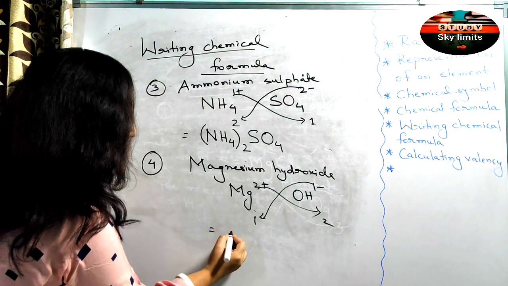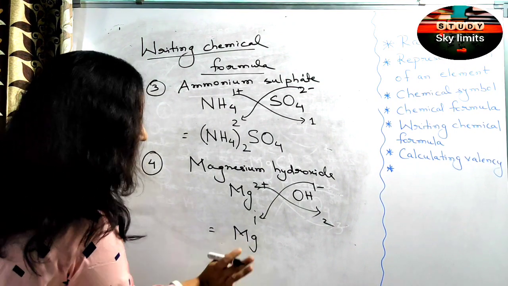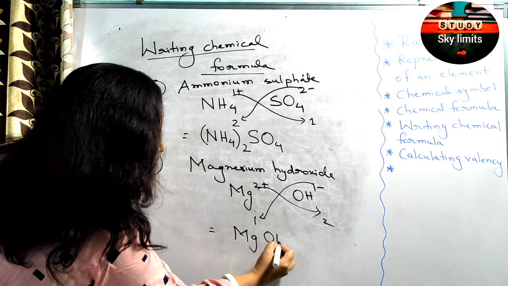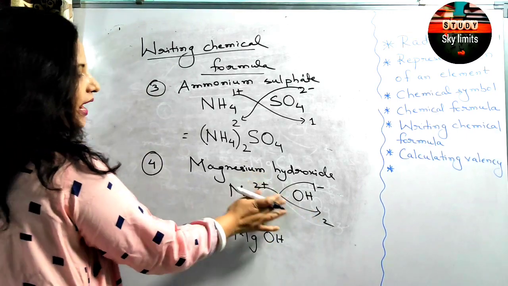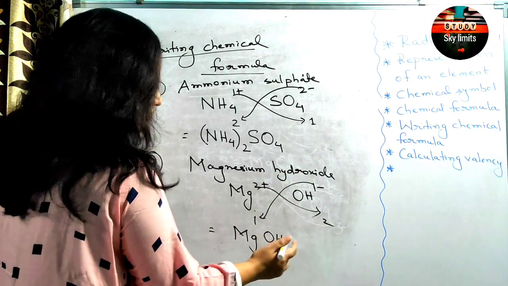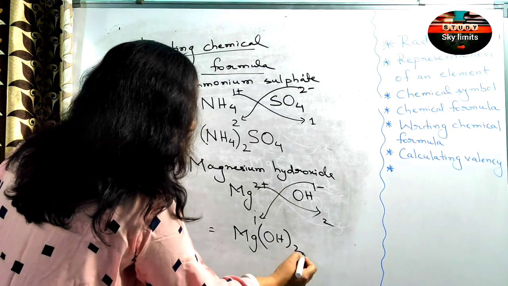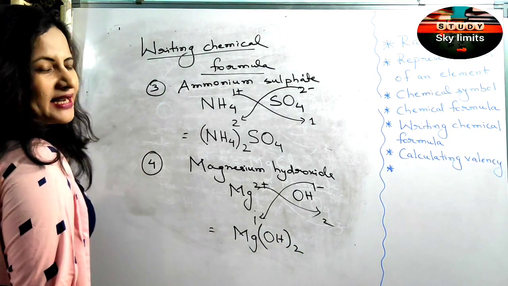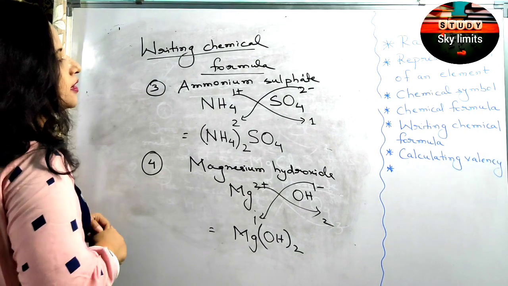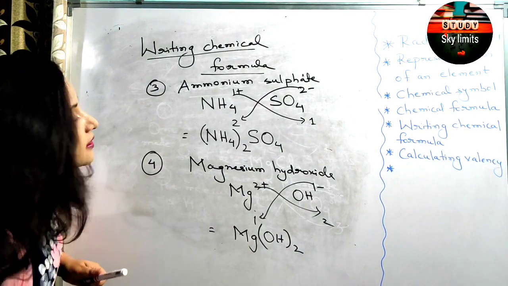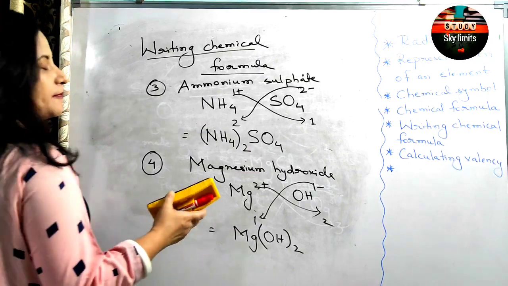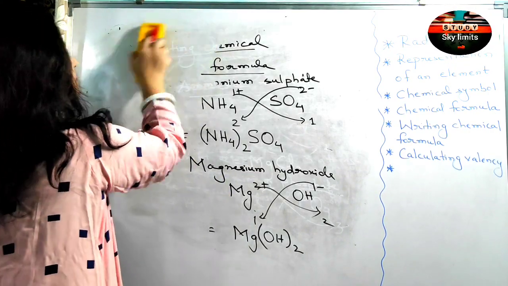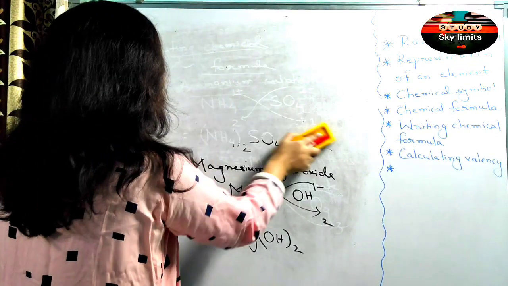So now we can say that it is Mg, OH. For the whole hydroxide, this 2 is there, so we will write OH whole 2. This 2 is for oxygen as well as for hydrogen. I think the idea is very clear for all of you. Also keep on practicing the calculation of atomic masses. Now, let us immediately come to the next topic.